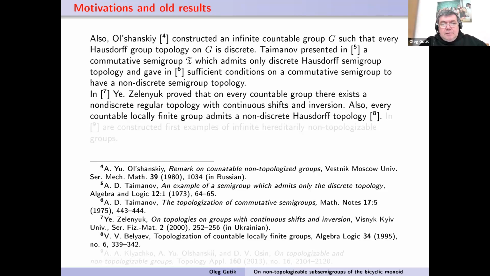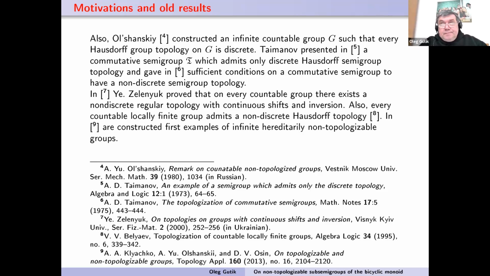Also, every countable locally finite group admits a non-discrete Hausdorff topology. Also, Olshansky constructed the first example of infinite hereditarily non-topologizable groups.